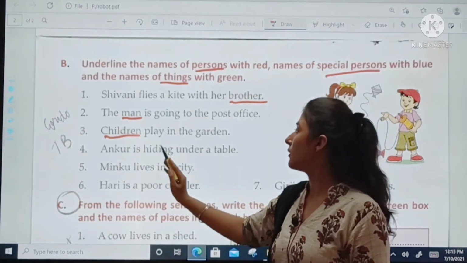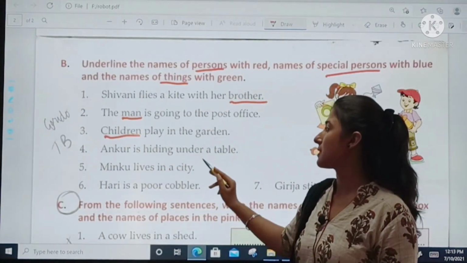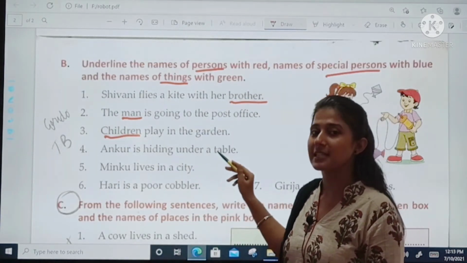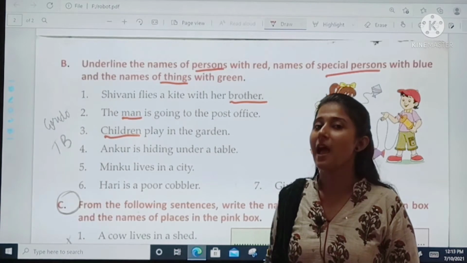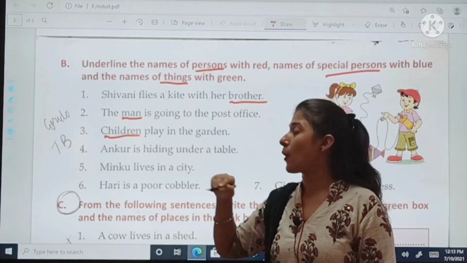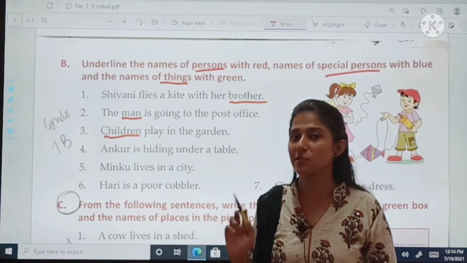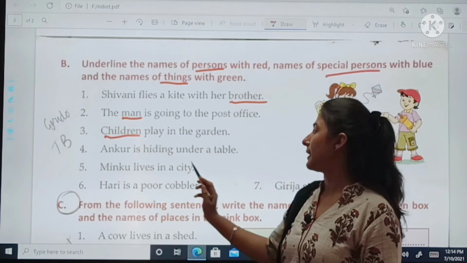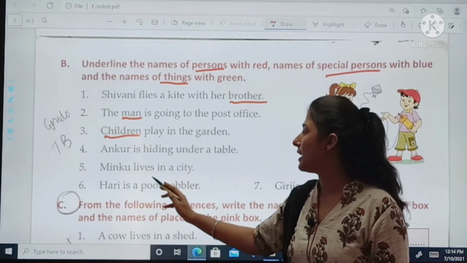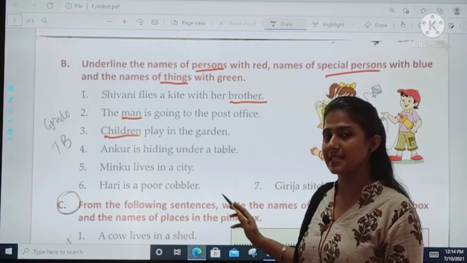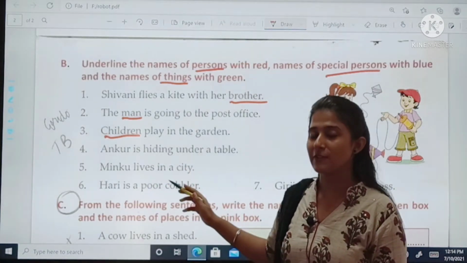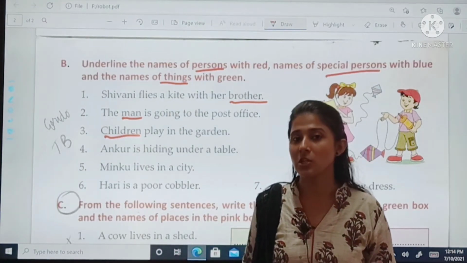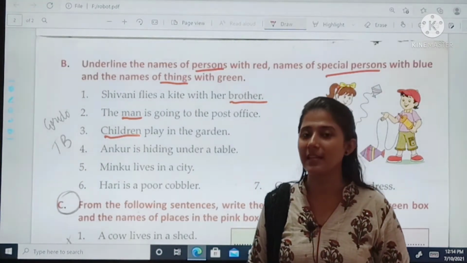Then, Ankur is hiding under a table. Ankur is a boy and the boy is given a name. So, it becomes a special name. So, we will not underline it with red. Then, Minku lives in a city. Minku also becomes a special name because the person is given a name.